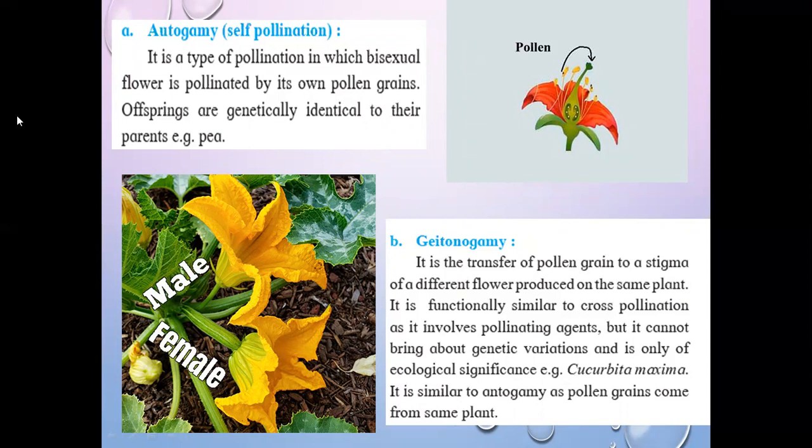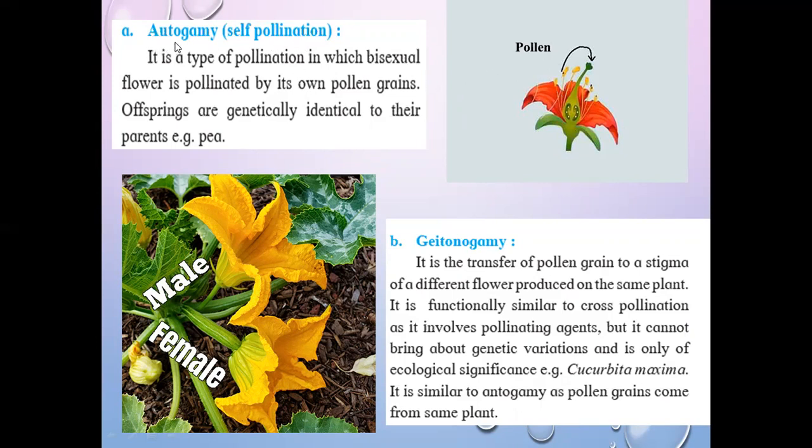This means that for self pollination, that flower should be a complete flower. What do you mean by complete flower? When all four floral whorls are present, that is calyx, corolla, androecium, gynoecium. Okay, both androecium and gynoecium should be there. Male as well as female reproductive whorls should be present in that flower. So it is the type of pollination in which a bisexual flower is pollinated by its own pollen grains. The pollen grains produced at the anther are deposited on the stigma of the same flower. That is called self-pollination.